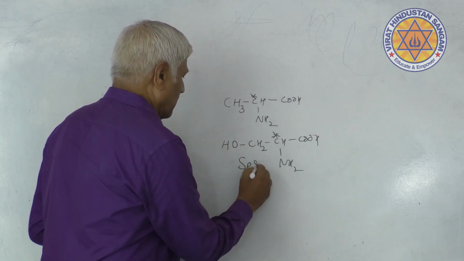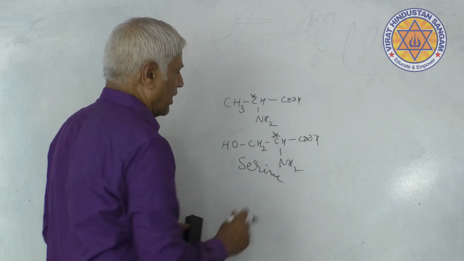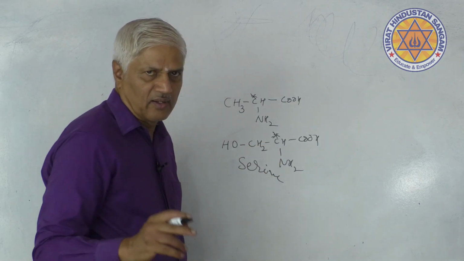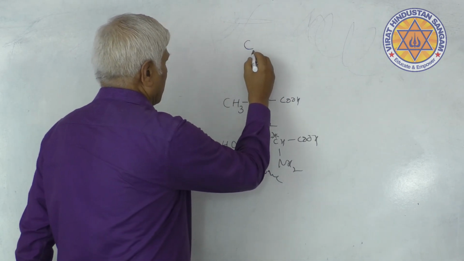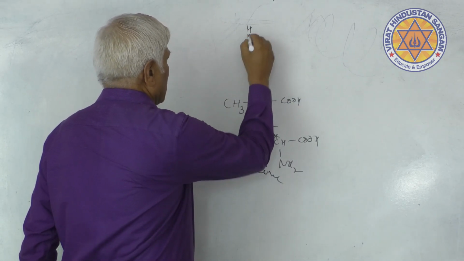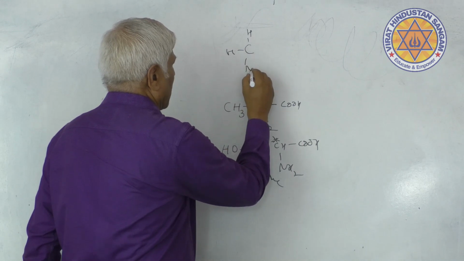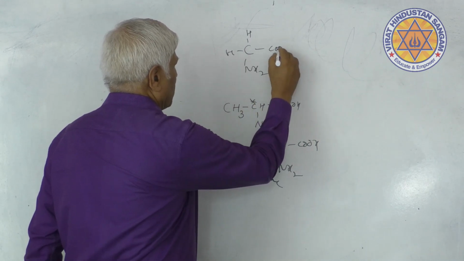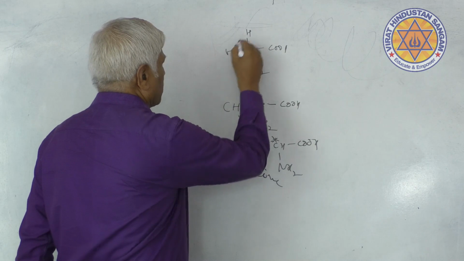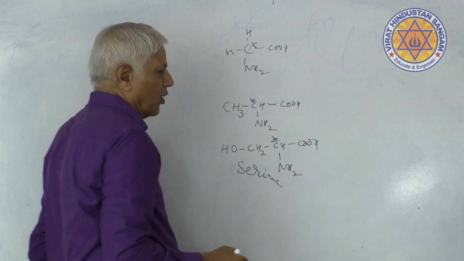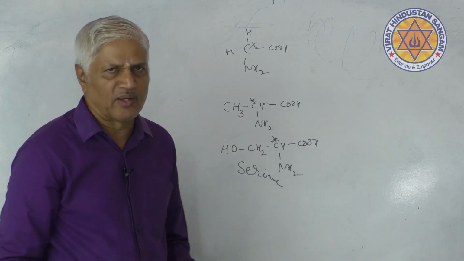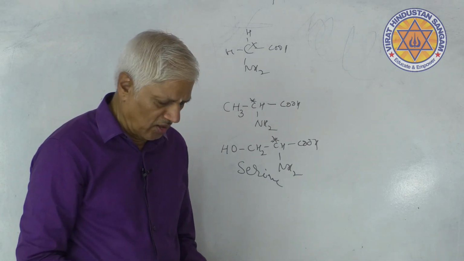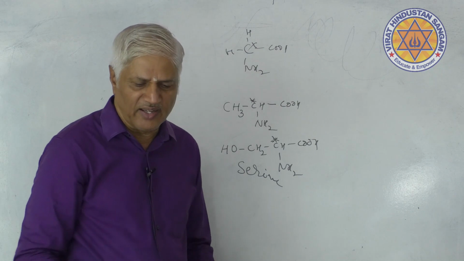So serine also has a chiral carbon. Glycine is a derivative of acetic acid: CH2, NH2, COOH. This carbon has 2 same groups, so it has no chiral carbon. So there is a rule in amino acids: except glycine, almost all other amino acids are optically active.